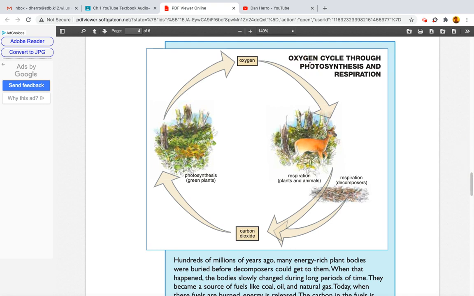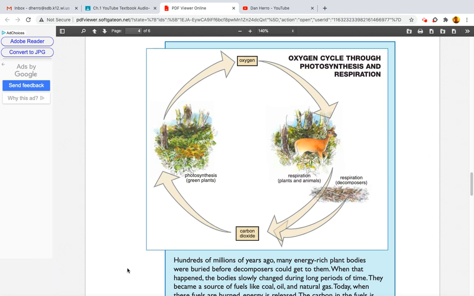Oxygen cycles through photosynthesis and respiration. All right, so you have the decomposers giving off carbon dioxide through respiration. You have the plants taking in the carbon dioxide and outputting oxygen. Then you have the animals breathing the oxygen and breathing out carbon dioxide. So that's how you can see it's a cycle. So where does that carbon dioxide come from? Respiration from the animals, respiration from the decomposers.